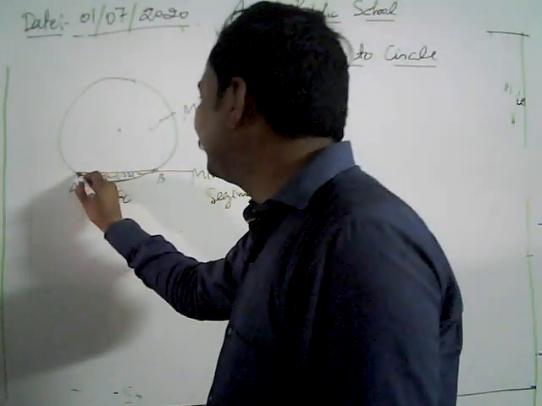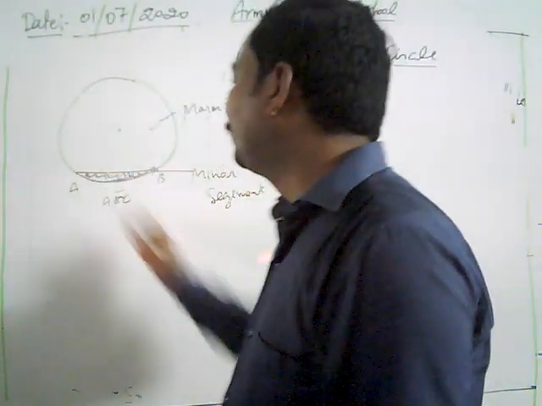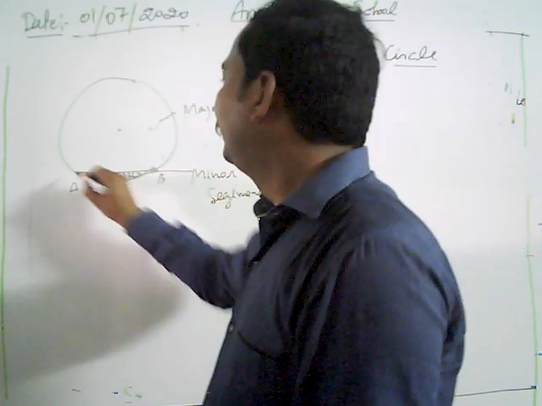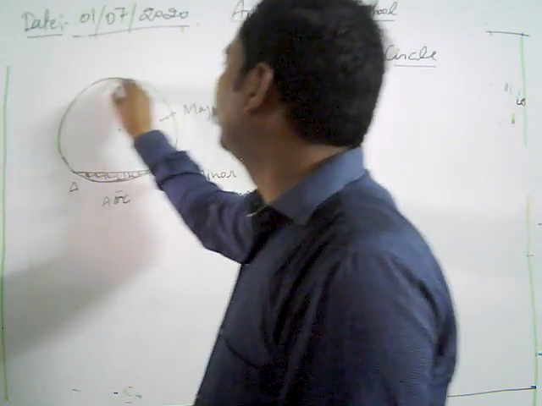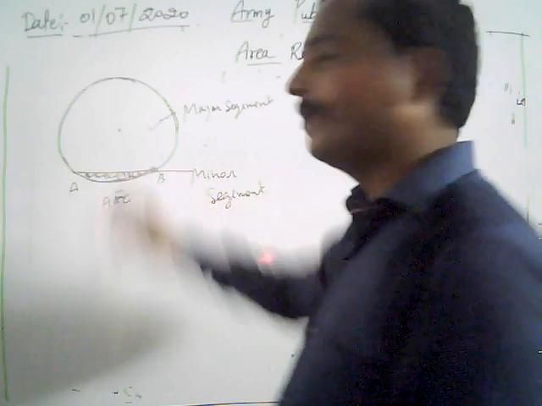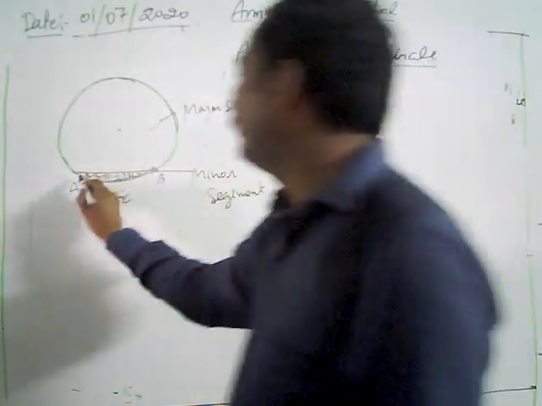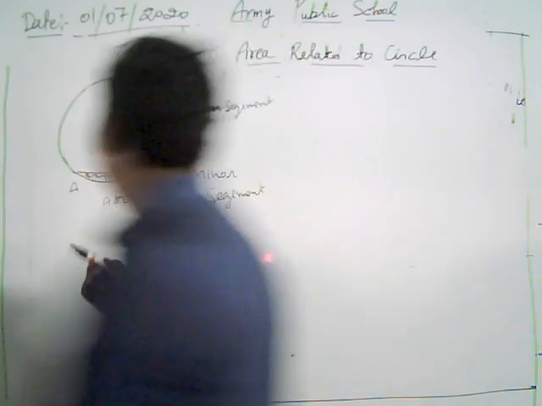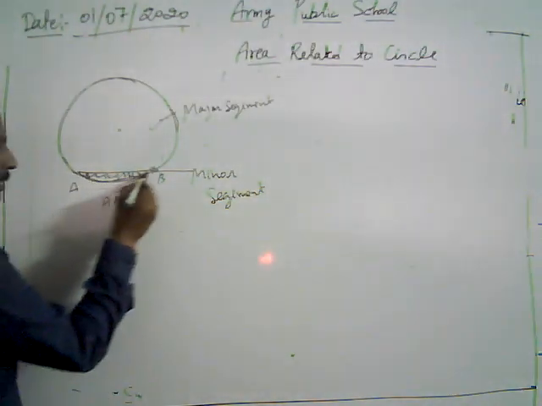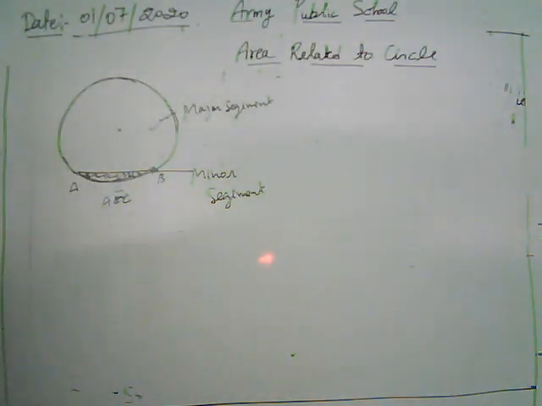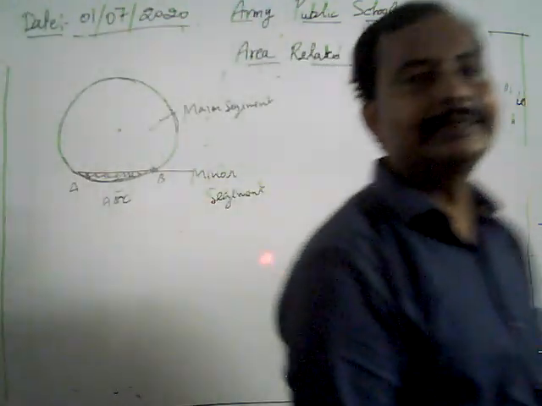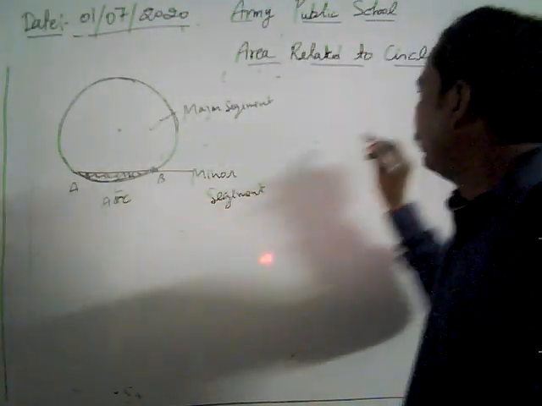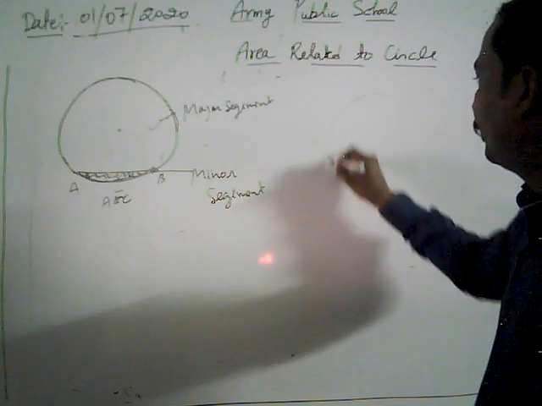This length ACB is known as the length of the minor segment, and the whole length is called the major. This is the area. What is the area of the minor segment? The area included between the arc ACB and the line segment AB is the area of the minor segment. Move to the next concept.